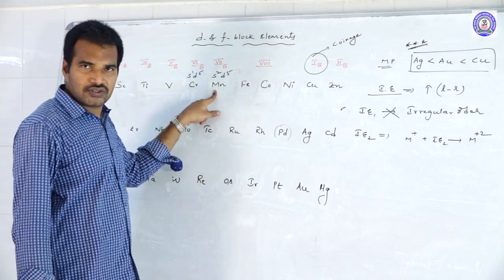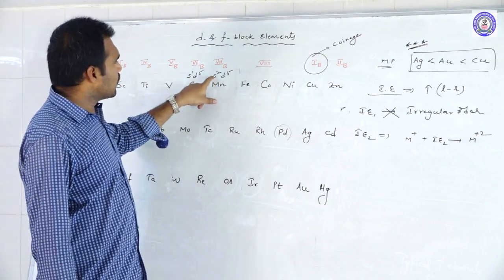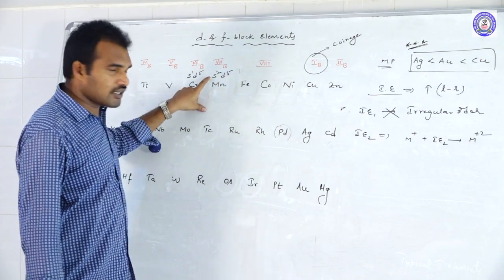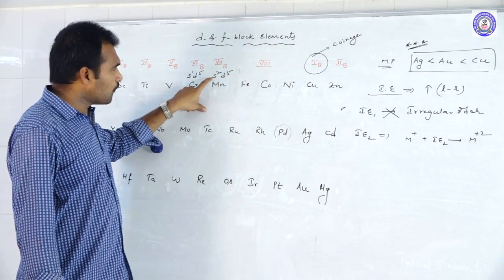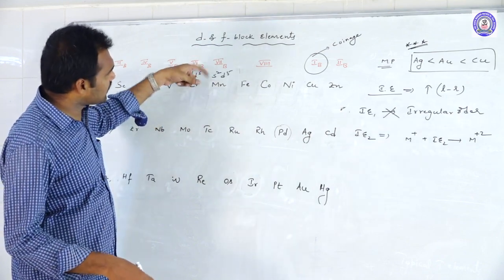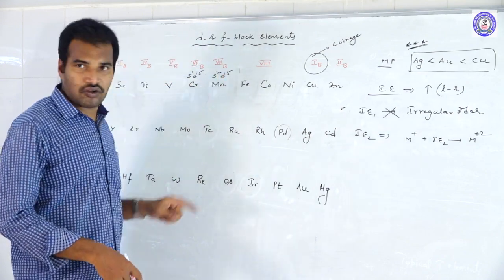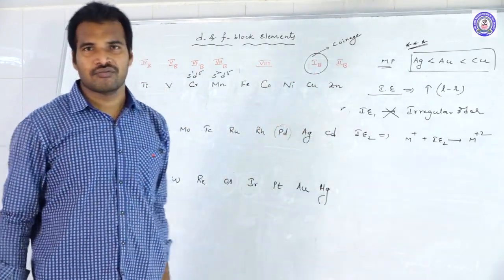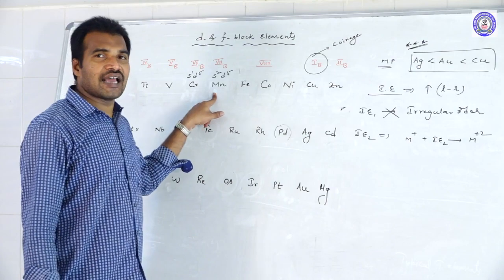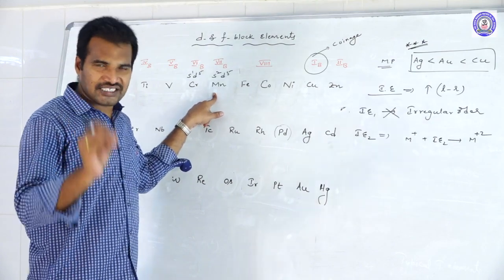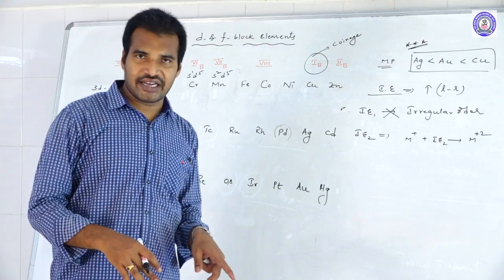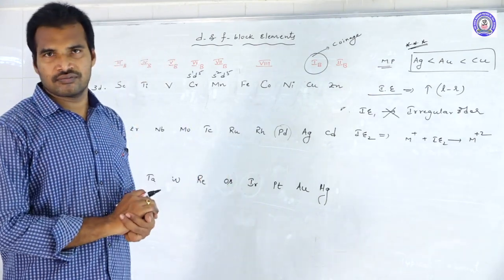Coming to manganese, you remove one electron, so s1 d5. Okay, and after that, tell me, if you remove the second electron, it is getting the stable d5 configuration. That is why manganese is always willing to release the second electron. That is why manganese has exceptionally lesser second ionization energy than the others.